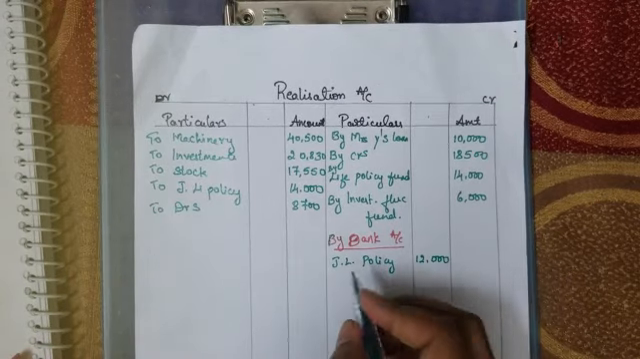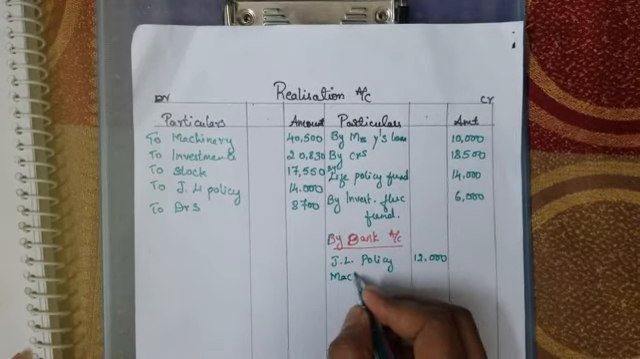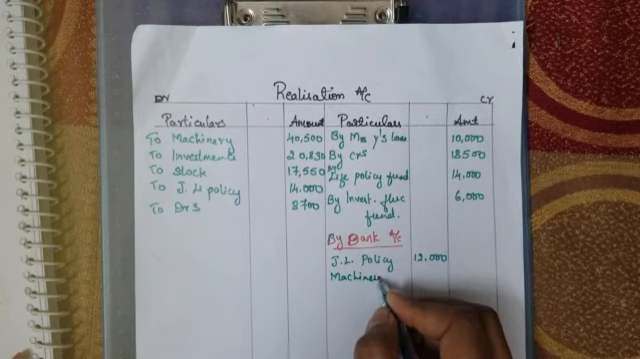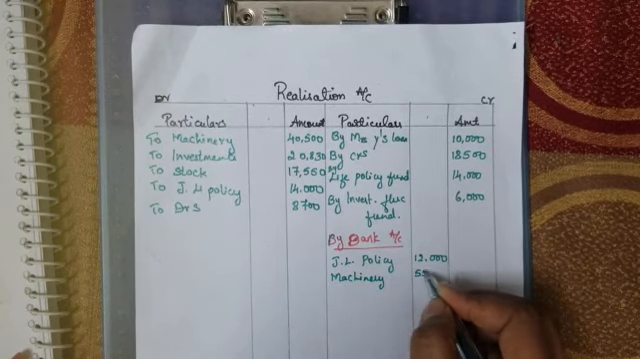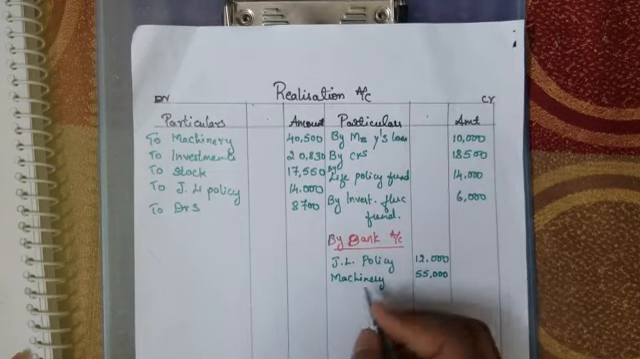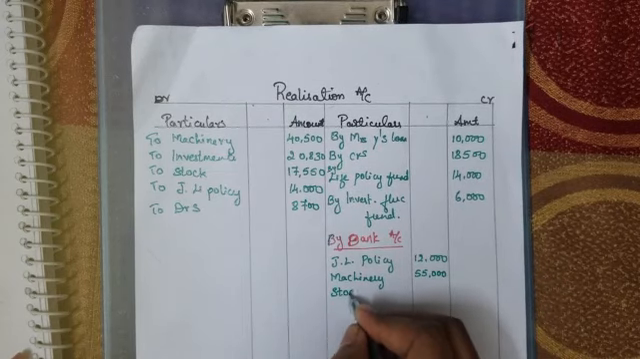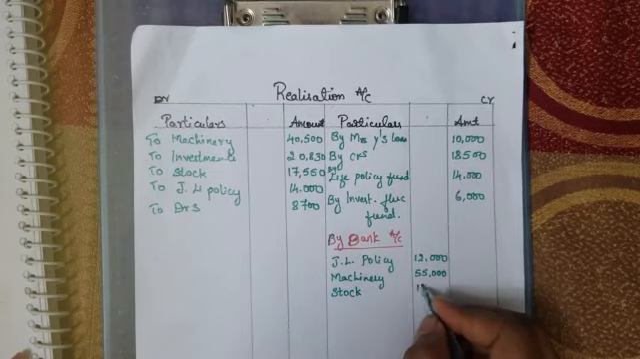And next we have machinery, which is realized for 55,000. And next we have stock, 15,000.